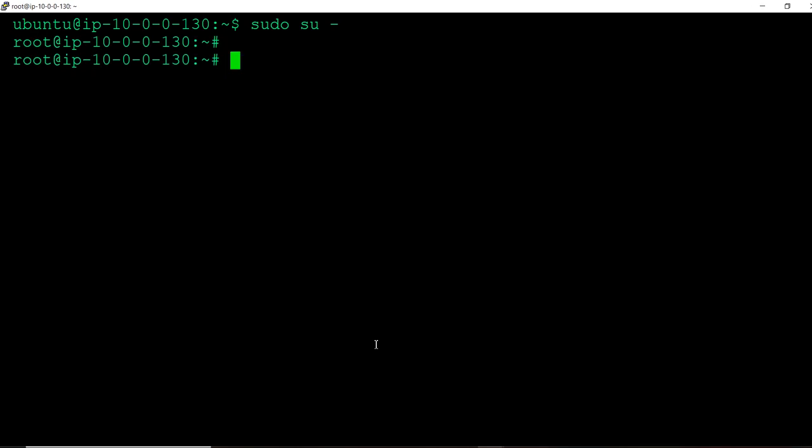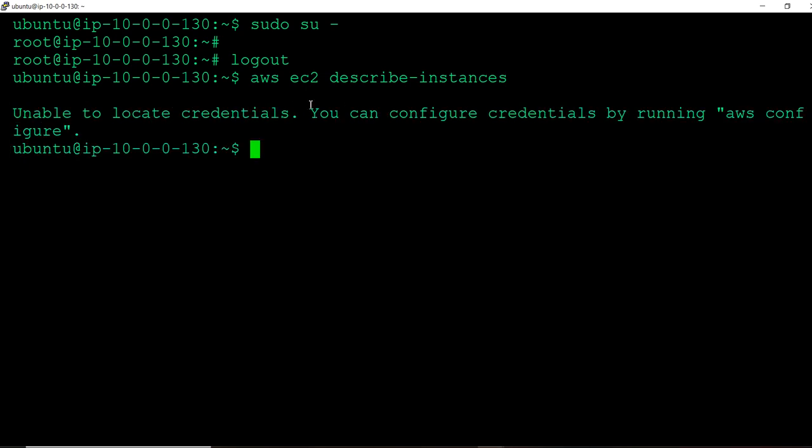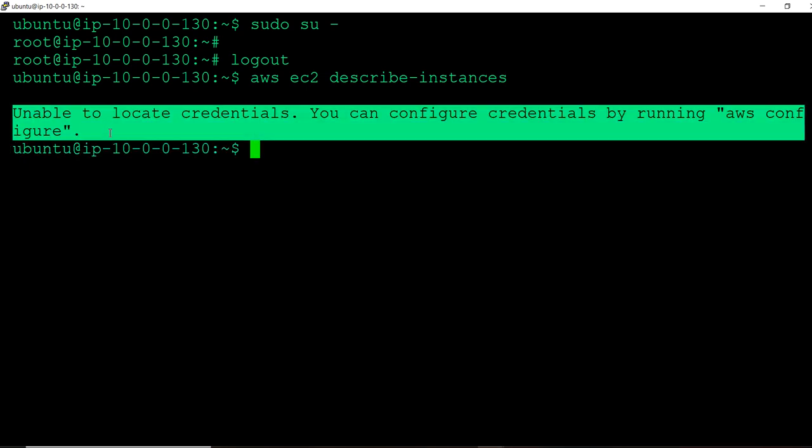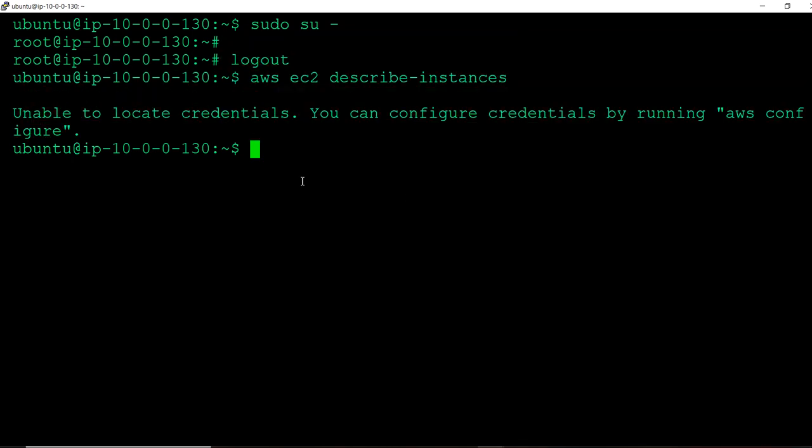Okay, now what I am trying to do here: after installing the CLI, you will be able to run the AWS commands. aws ec2 describe-instances. So, unable to locate credentials. You can configure credentials by running aws configure, right? So it is trying to connect to AWS, but it is telling there are no credentials to communicate.